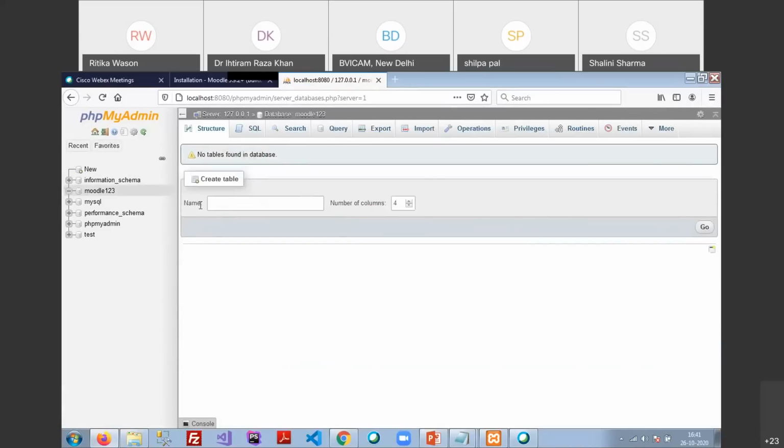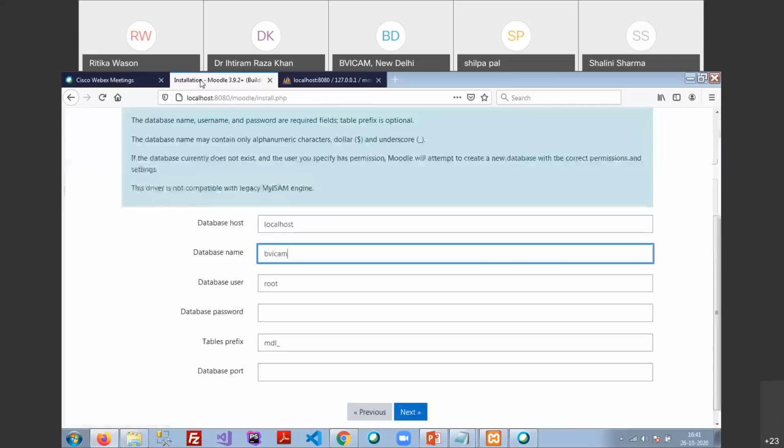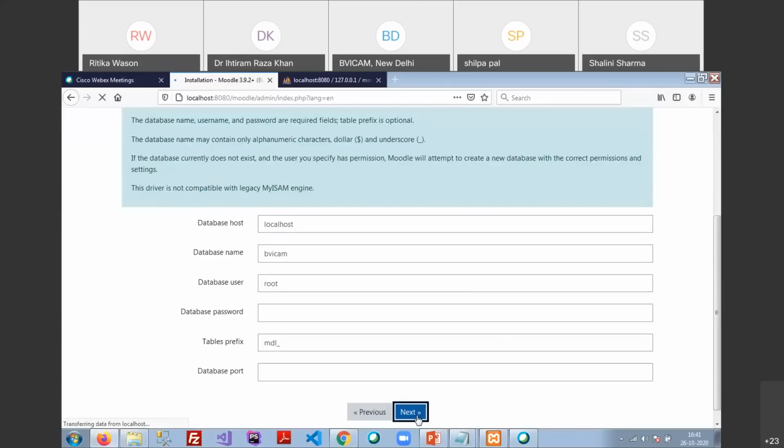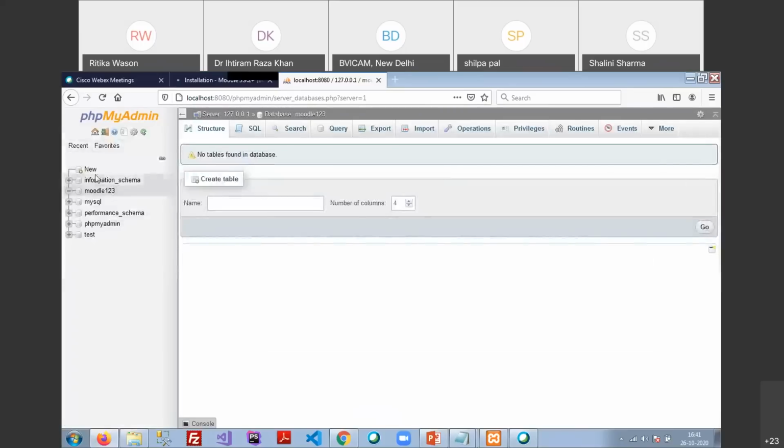Just click on create. Now you are able to create the database and create tables. That is very technical, but for Moodle, once I click on the next button, the database is going to be created by this.